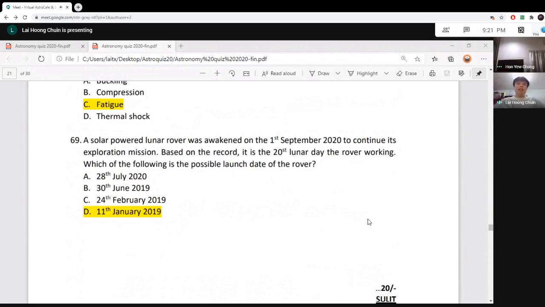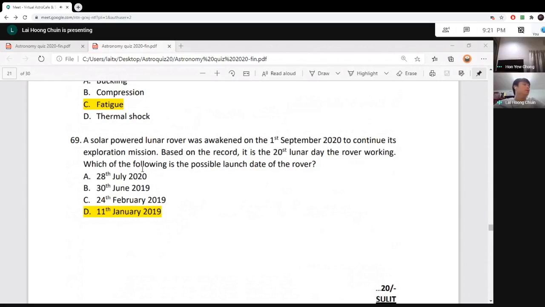Based on these 4 dates, before we decide which is the possible launch date, first we need to know it says 20th lunar day. One lunar day is about one Earth month. So 1 day on the moon is about 1 month on Earth. It's impossible to launch in July 2020, the same year, because that would mean 20 months on Earth is only 20 days on the moon.